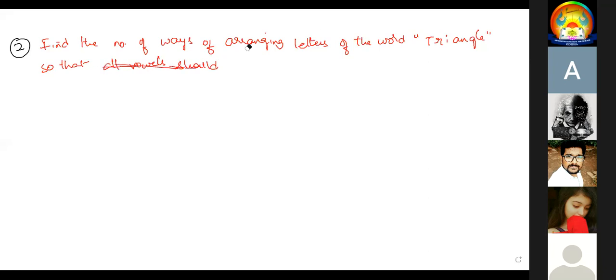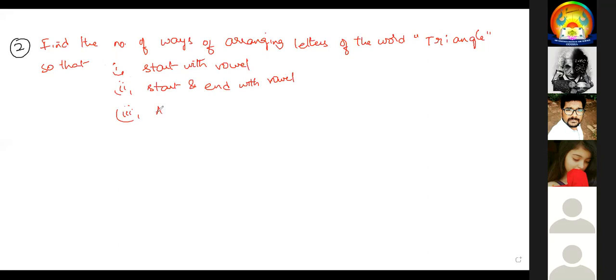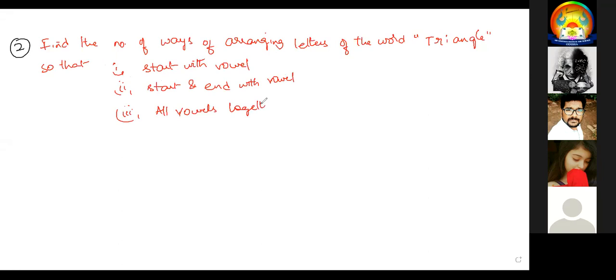First question, first one, start with vowel. Second one, start and end with vowel. Third one, all vowels together. Very good question. So I'm explaining the questions.